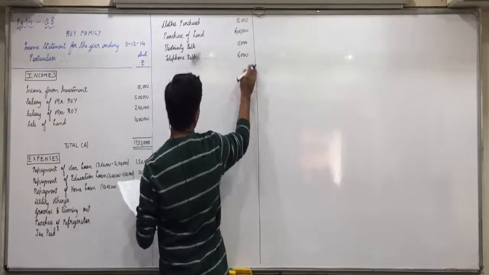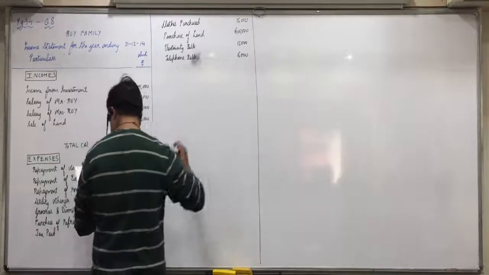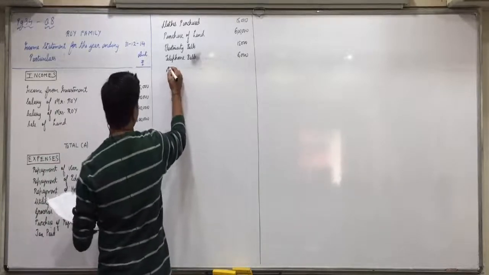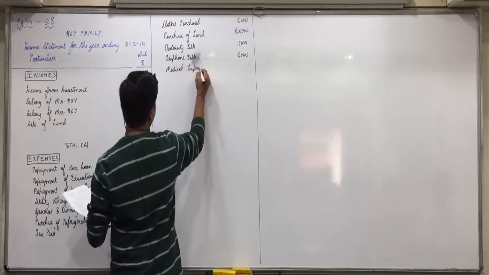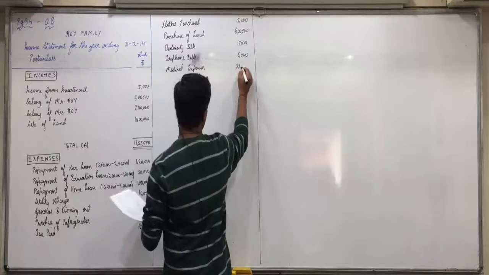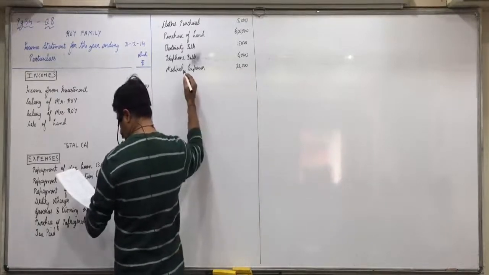Then medical expenses, 22,000. Rent paid, 2,000.